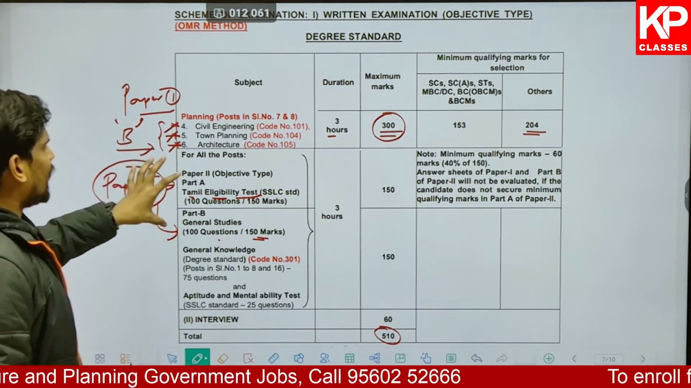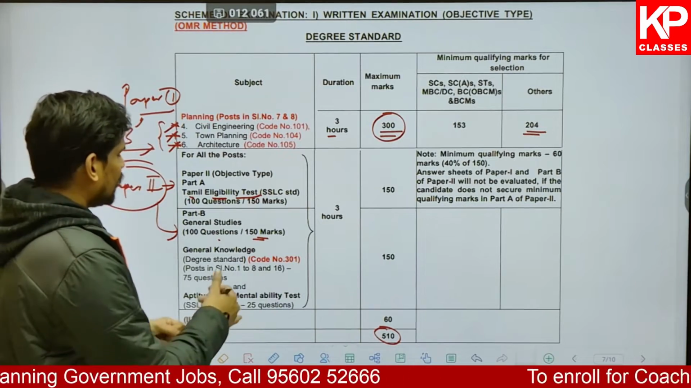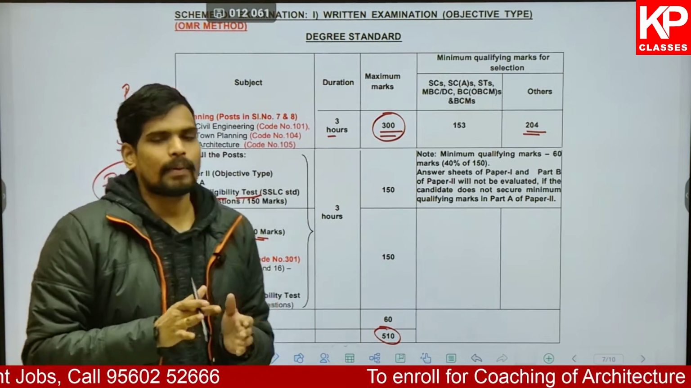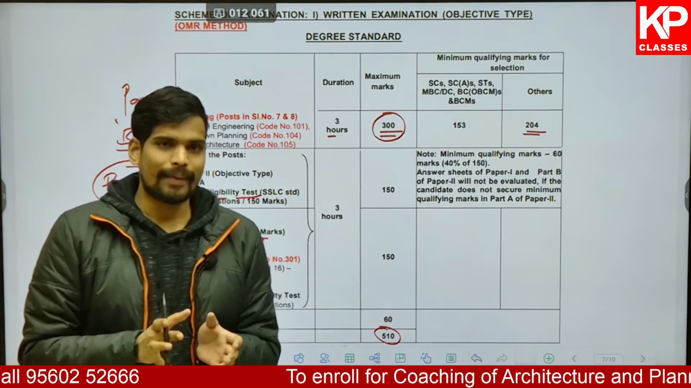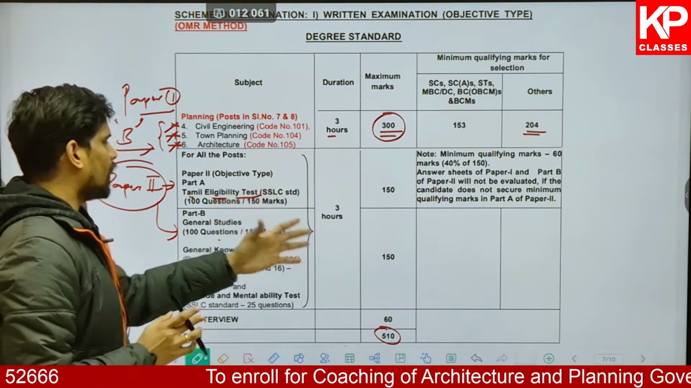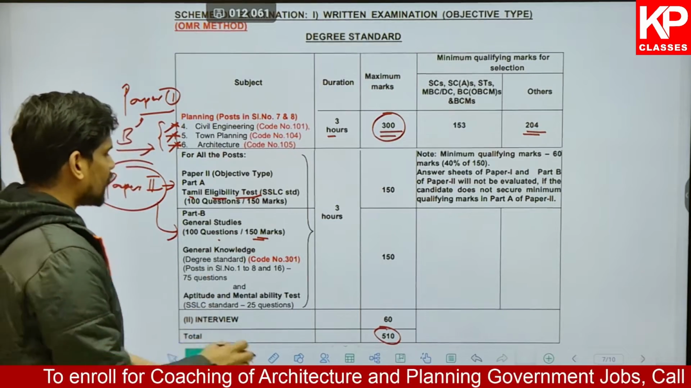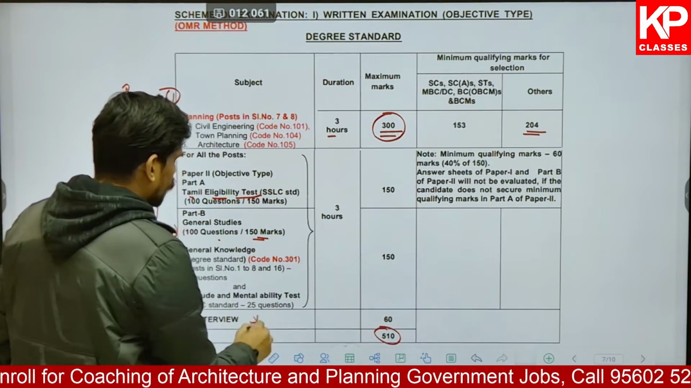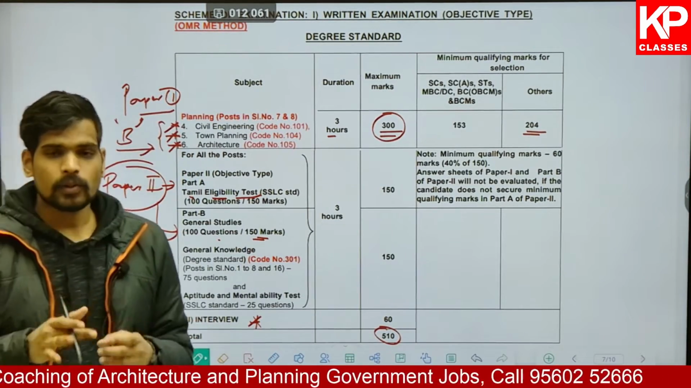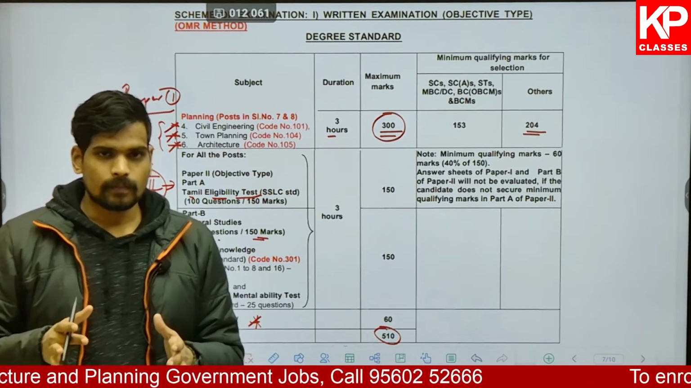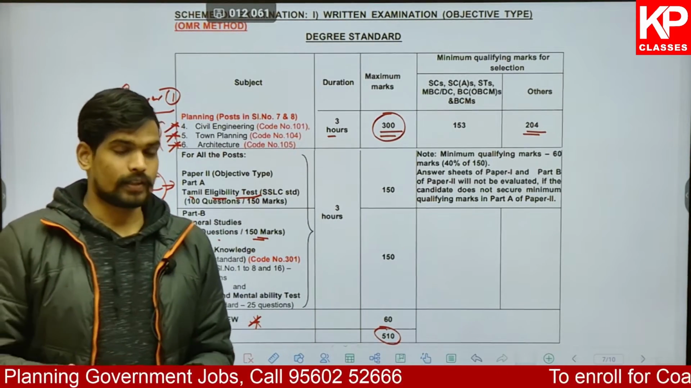As far as the third step, other than the examination with 300 marks for the core subject based on your bachelor's, 150 marks on Tamil eligibility test and 150 marks on general aptitude, you will have 60 marks of weightage for the interview, which is the last step. So the total weightage is going to be 510 marks. Based on your score out of these 510 marks, you will be recruited into these posts.